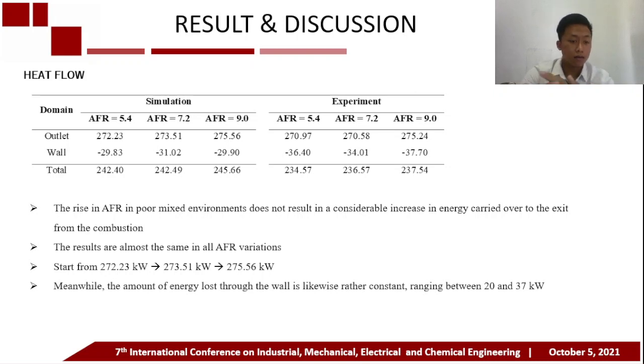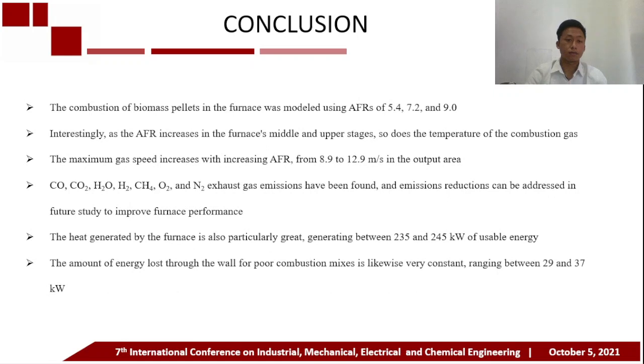Meanwhile, the amount of energy lost through the wall is likewise rather constant, ranging between 20 and 37 kilowatts.